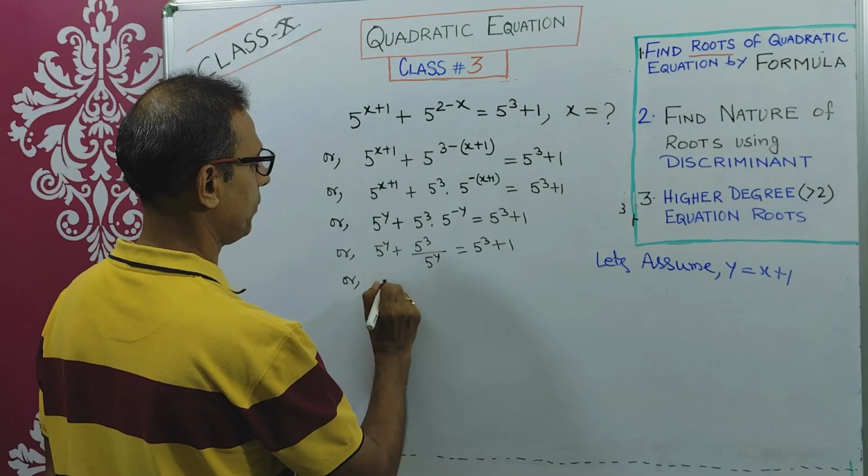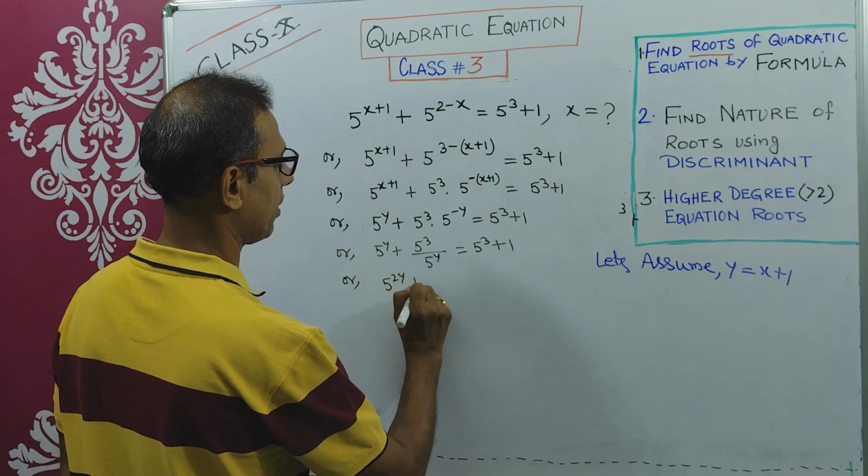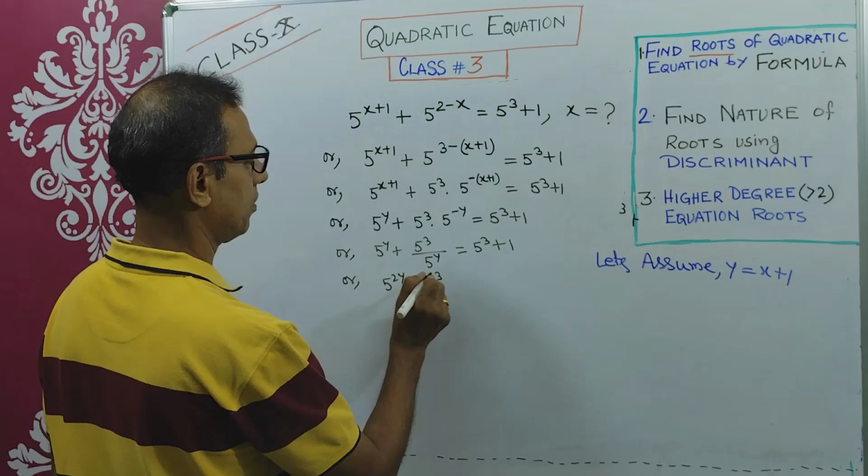Or 5 to the power 2y plus 5 cube, right?